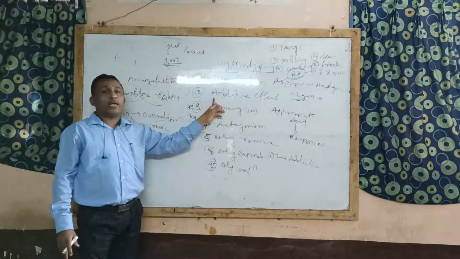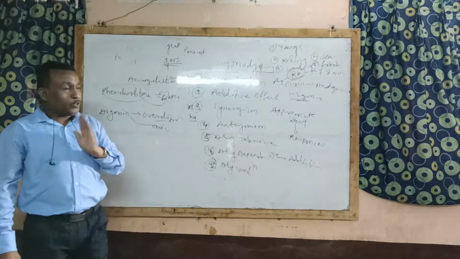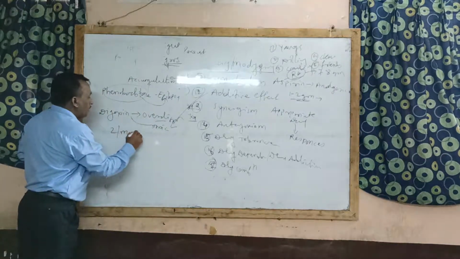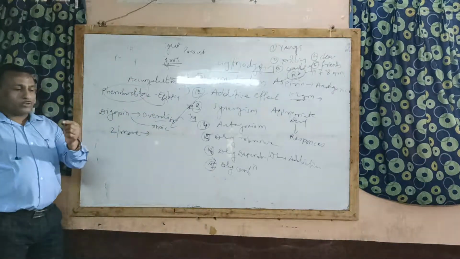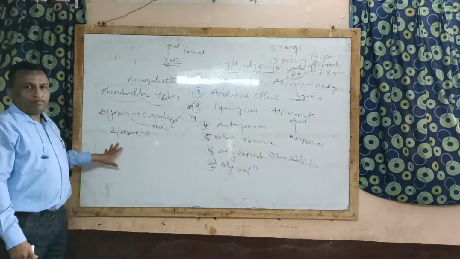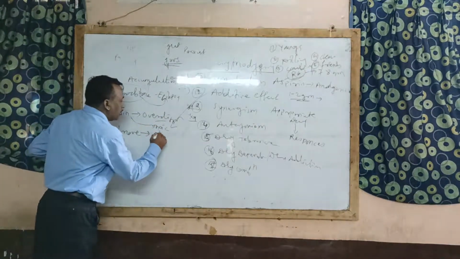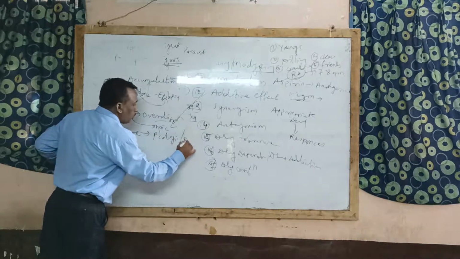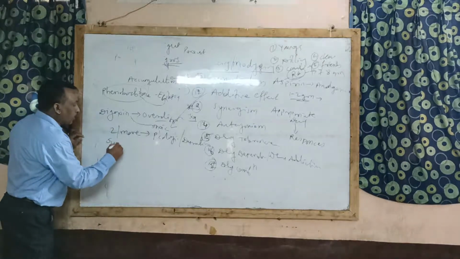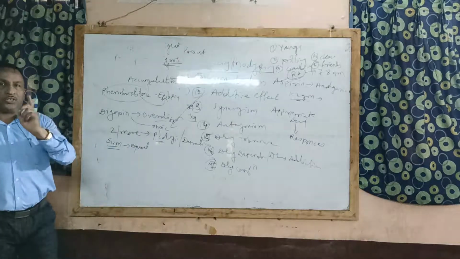Then another phenomenon, additive effect. They will ask for 2 marks: define additive effect and give example. Additive effect, it is nothing but when 2 or more than 2 drugs are prescribed to the patient. When the doctor gives the patient 2 or more medicines, that time when 2 or more than 2 drugs are given to the patient, the total pharmacological action of the drug or the total duration of action of the drug is the sum, that is equal to their individual pharmacological actions.